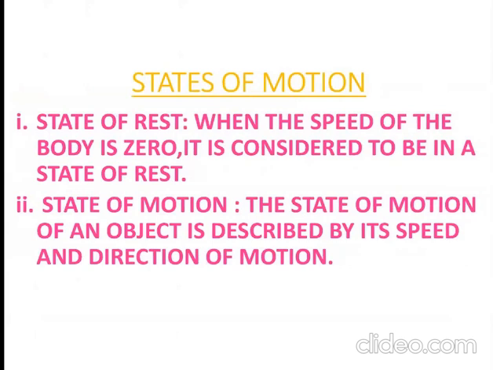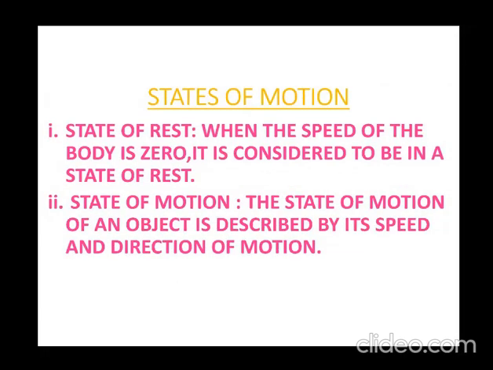Now, children, firstly, we should know the word states of motion, right? An object is either at rest or it is moving. When we say that an object is at rest, what does it mean? It means that the speed of the object is zero. If the speed of an object is zero, then we will say the object is at rest, right?